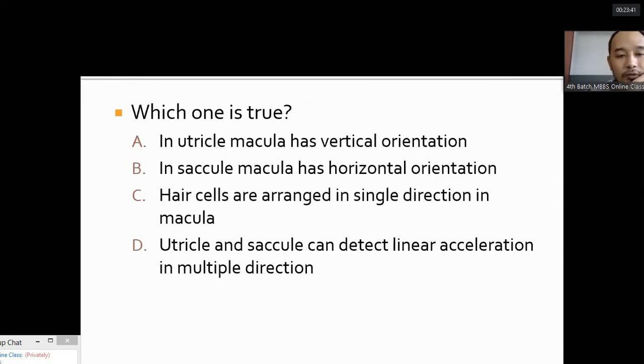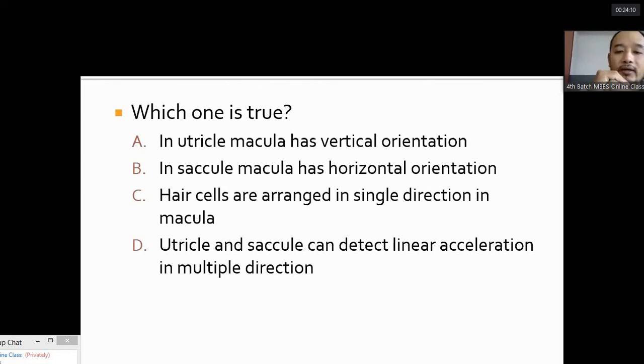Which one is true? In the utricle, macula has vertical orientation. The utricle has horizontal orientation of macula, so this is false. In the saccule, macula has horizontal orientation. The saccule has vertical orientation of macula, so this is also false. Hair cells are arranged in a single direction in macula. No, this is false. In macula, hair cells are arranged in different directions, unlike the crista ampullaris, where hair cells are arranged in a single direction.